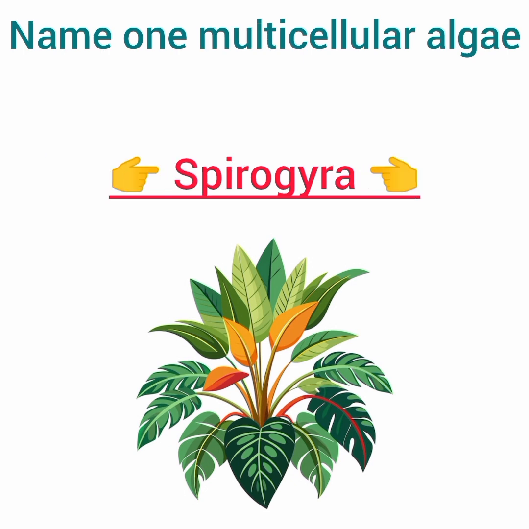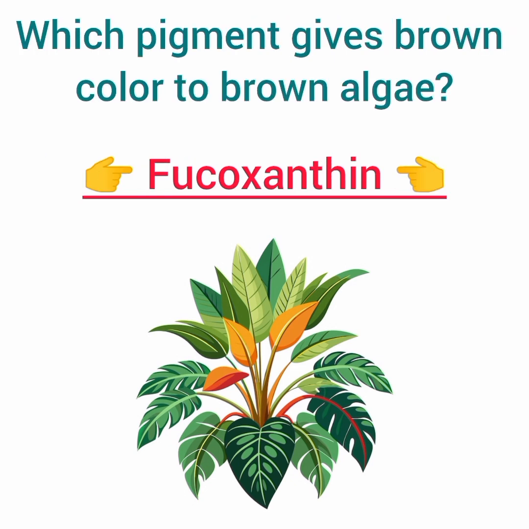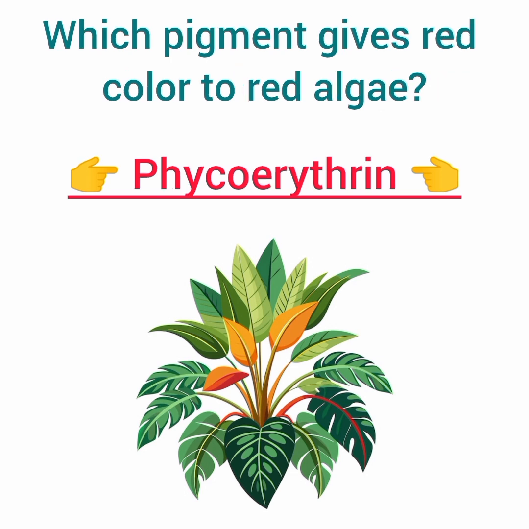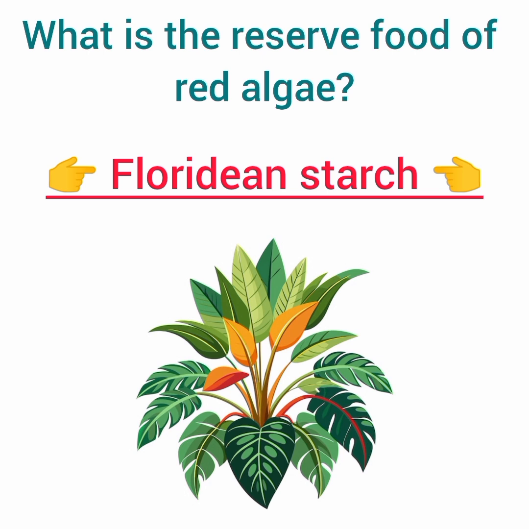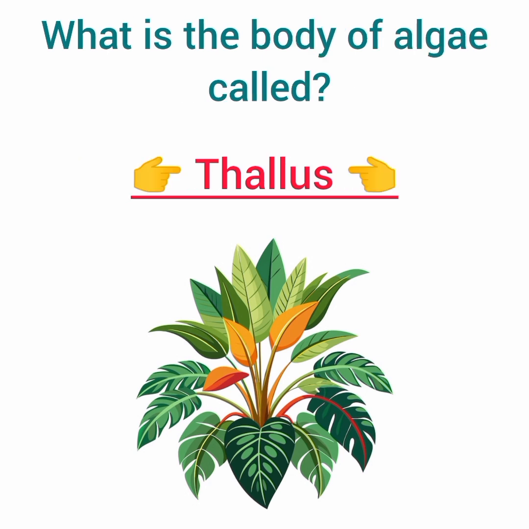Name one multicellular algae. Answer: Spirogyra. Which pigment gives brown color to brown algae? Answer: fucoxanthin. Which pigment gives red color to red algae? Answer: phycoerythrin. What is the reserve food of brown algae? Answer: mannitol. What is the reserve food of red algae? Answer: floridean starch.